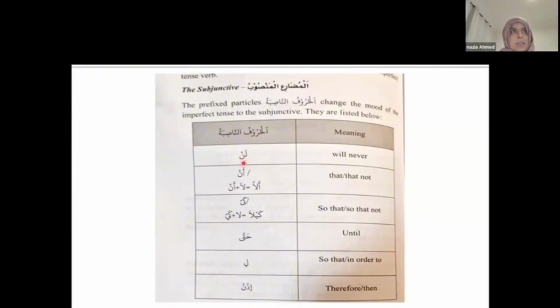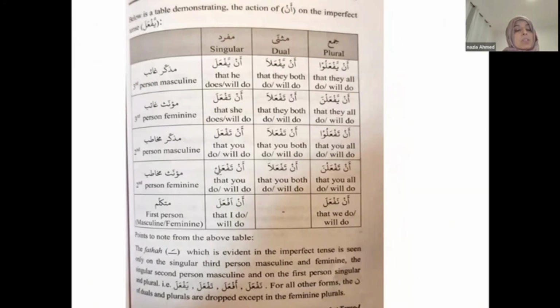What are these letters? Lan, never. An, that, not, because it comes with la as well sometimes. Qai, or qaila, sometimes it looks like qaila, sometimes like qai. So that not. If it comes with la, then so that not. Hatta, until. Li, so that, in order to. And idhan, therefore, then. So if you see these letters, then these are the reasons for that mudare to change into a mansoob mood.